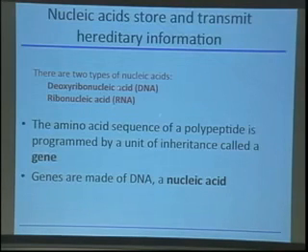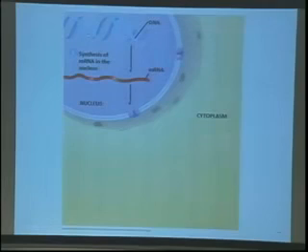So you know that there are 2 kinds of nucleic acids, RNA and DNA, and the amino acid sequence of a polypeptide is programmed by a unit of inheritance that's found in RNA or DNA, right? And we often call the units that encode proteins genes, and these are made up of DNA. And I just very briefly want to remind you that in a eukaryotic cell, we have cytoplasm, we have the nuclear membrane, which is right here, and in a eukaryotic cell, the DNA is in the nucleus, and a molecule of an enzyme that we just looked at, the RNA polymerase, will come along and copy one of the DNA strands to make a molecule of messenger RNA, which is shown right here.